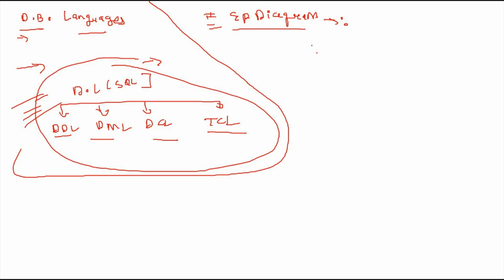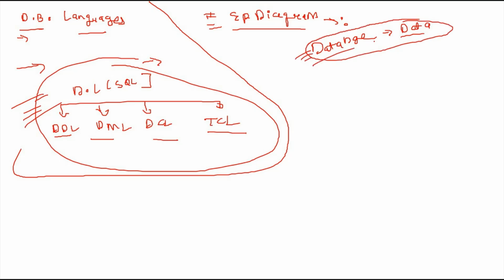In a database there is data, and if you want to represent that data, you will use an ER diagram.